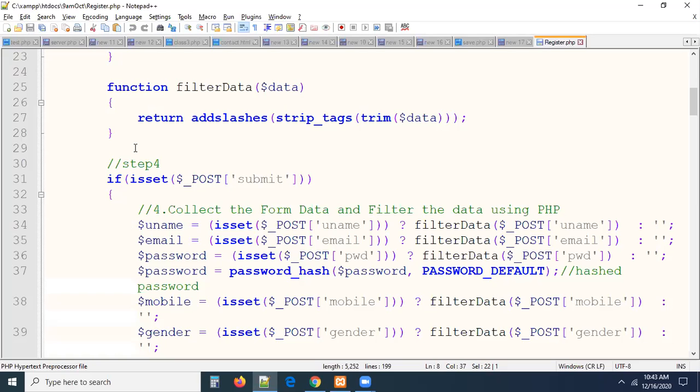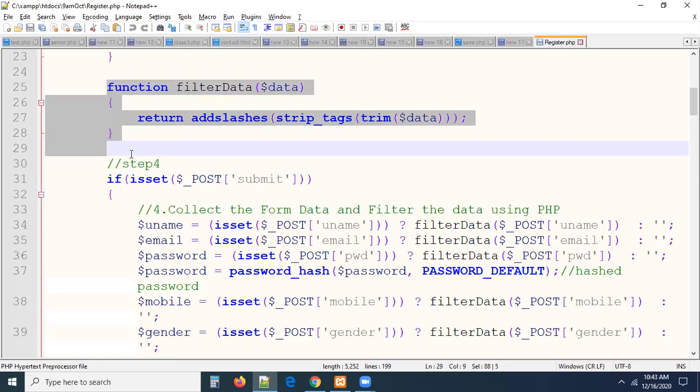For example, here I have a filter data function. So if I require this function in some other file, what do you want me to do? You want me to write the same function again there? No. This function was written everywhere. So you wrote it in register.php, we can write it in login.php, everywhere we write. No, sir, I don't want to write this everywhere, defining this function in each and every file. I want to define it in one file, but if I define it in one file, it should be reused in each and every file of your application. This is what reusability is.